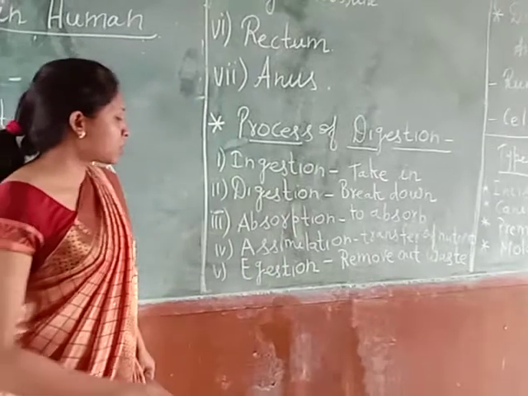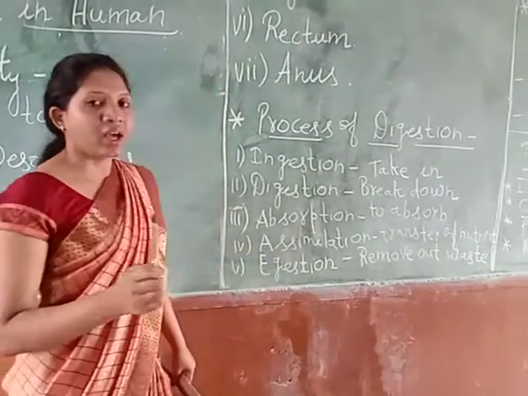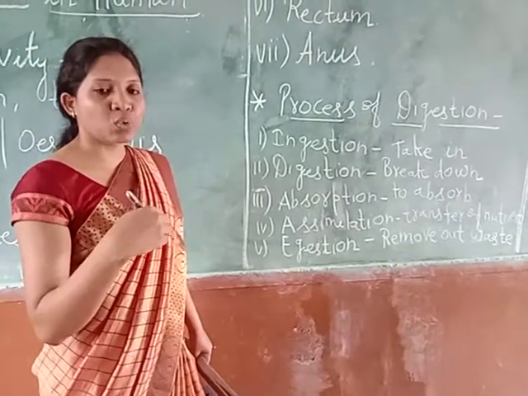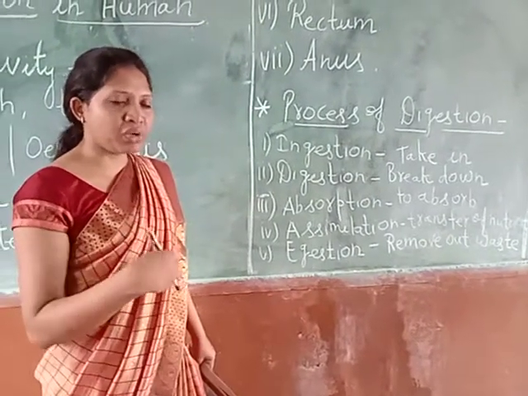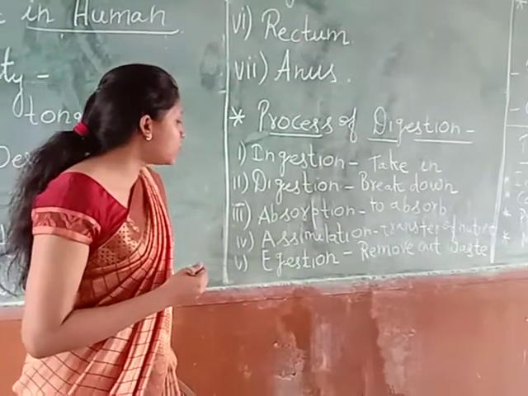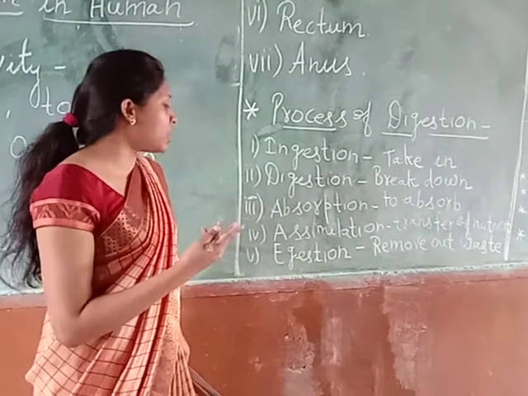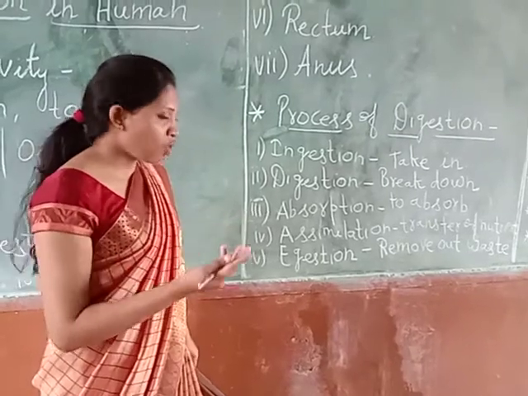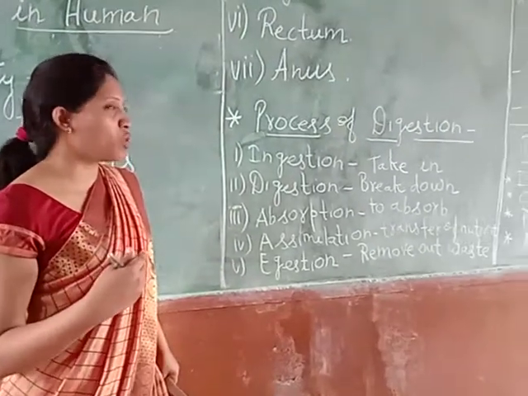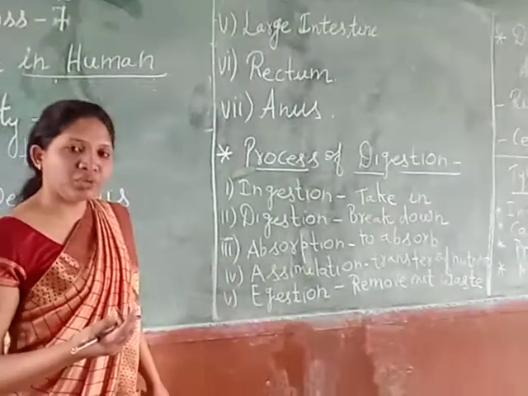Next is assimilation. In absorption, the important nutrients which have been digested are absorbed by the different body parts. But in all parts of our body we need different types of nutrients.